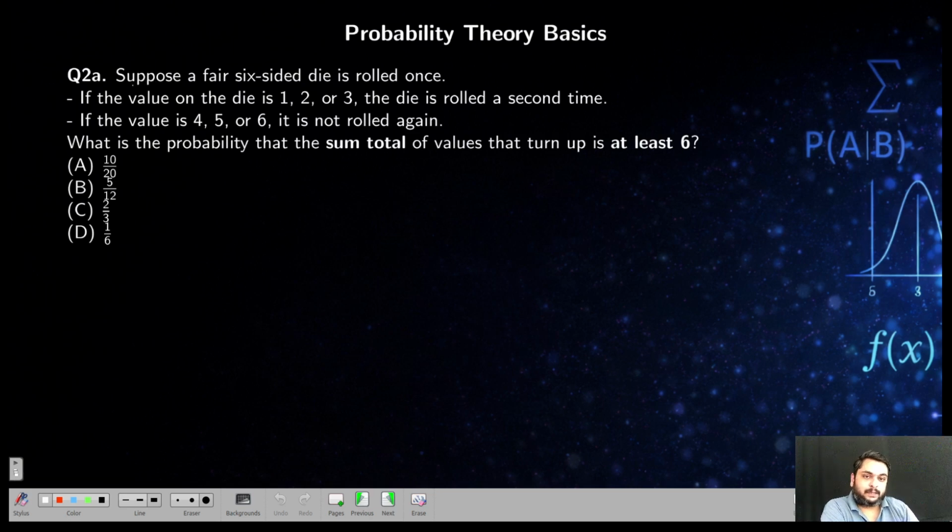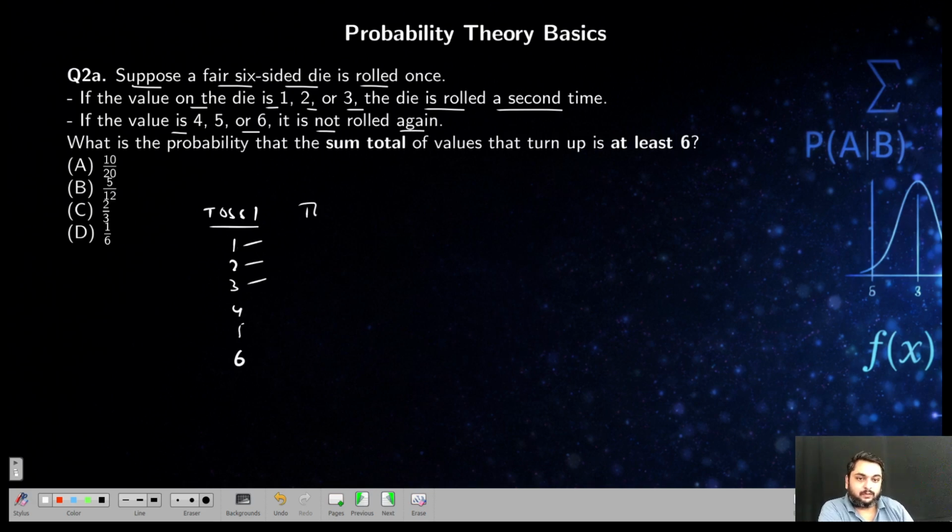Now, one more type of question is based on some counting. Suppose a pair of six-sided dice is rolled once. If the value of the die is 1, 2 or 3, the die is rolled the second time. If the value is 4, 5, 6, it is not rolled again. So what they are saying, the toss gives 1, 2, 3, 4, 5, 6. So I will get any one of this. If I get 1, 2 or 3, I will go for the second toss. So again in the second toss, the outcomes will be 1, 2, 3, 4, 5, 6. So this means if 1, then it can be 1 1, 1 2, 1 3, 1 4 like that.